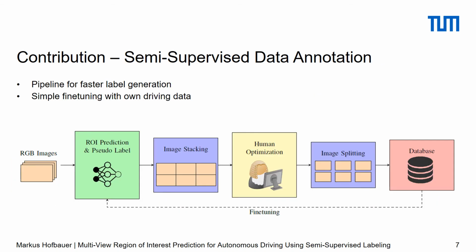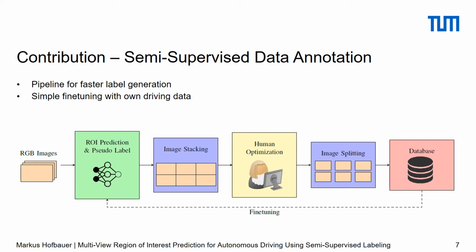To improve the labeling process for fine-tuning the model on custom data, we additionally developed a pipeline for semi-supervised data annotation. At first, the current network predicts ROIs and generates the circular labels for all camera views. These generations are used as pseudo-label suggestions for the human inspector. Instead of labeling all data from scratch, the human just has to verify these model predictions. So in case, just remove some label suggestions or edit the positions.